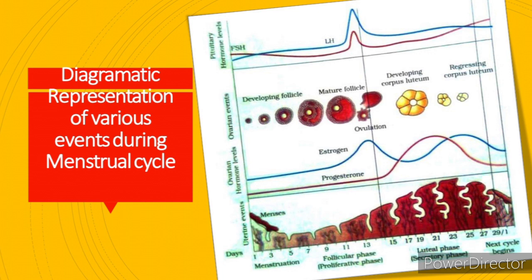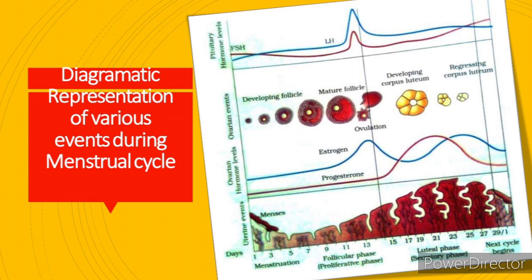So this FSH and LH initiates the whole process of the menstrual cycle, and the ovarian events and the uterine events, everything is carried out by these pituitary secretions. This initiates the ovarian hormones, and the ovarian hormones initiate the development of the ovary, which at last leads to the release of the ovum, and if fertilization does not take place, it carries on with the menstrual cycle. So have you understood the elaborate explanation of the menstrual cycle, children?